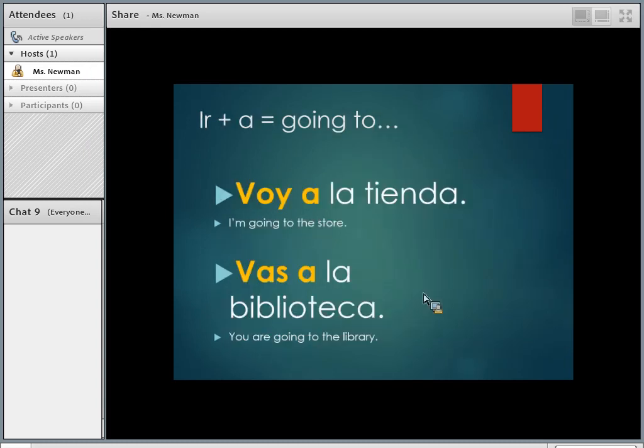Okay, one more thing. Here we have ir plus a to say going to. Ir plus a to say going to. So I'm going to somewhere, right? Or do something. So voy a la tienda. I go or I am going, either one. I go to the store. Vas a la biblioteca. You go or are going to the library.